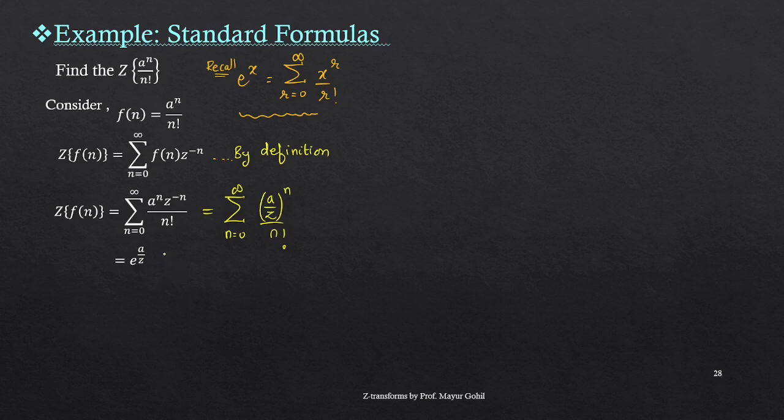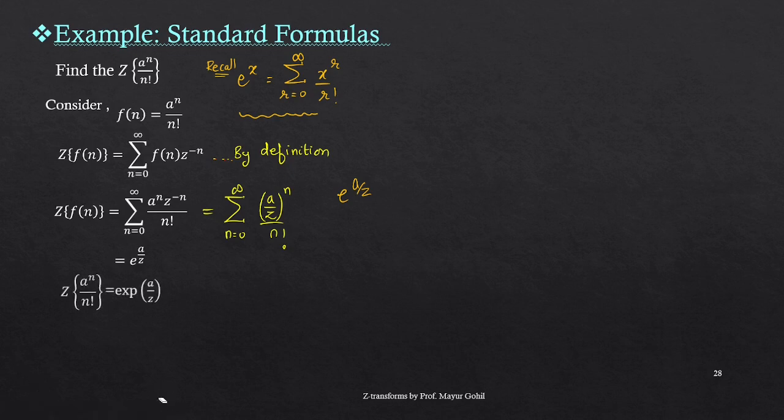Now this notation is slightly tricky, since the term has to be written in the power. Sometimes students make mistakes, they write a by z, so sometimes we cannot distinguish whether it is actually written in the power. Some students can write it like this also, e 1 by z. So in order to avoid this confusion, we write this notation in a much better way so that no confusion gets created.